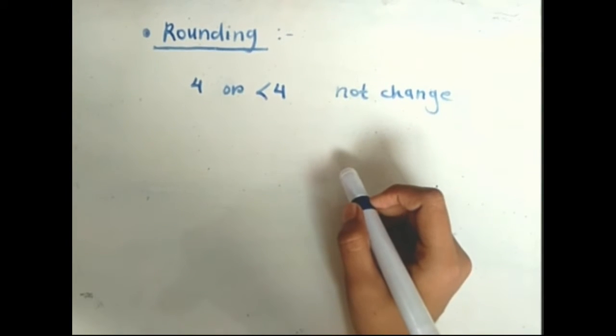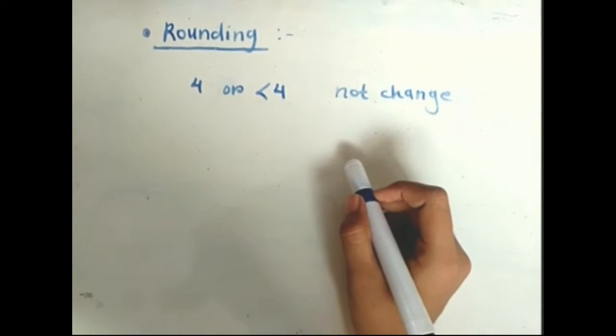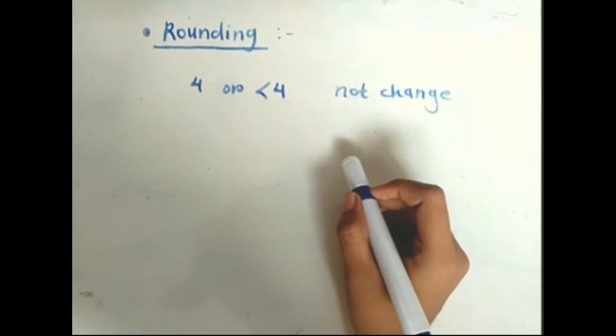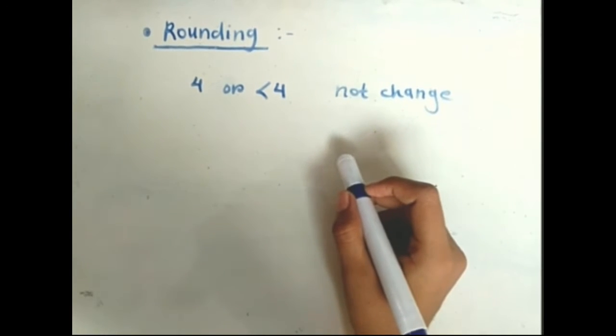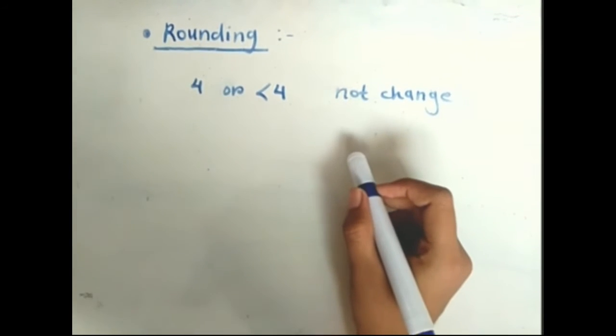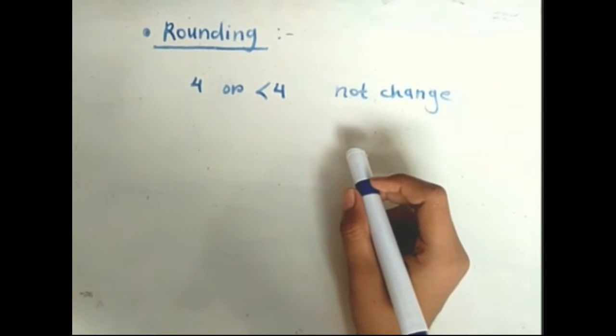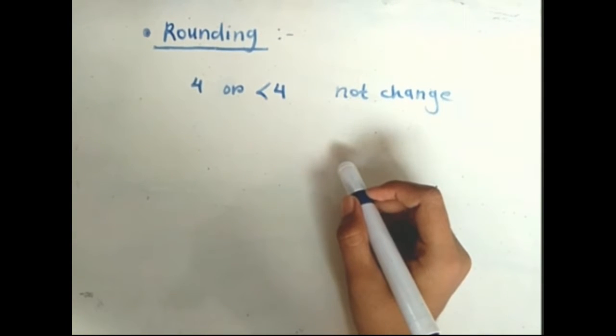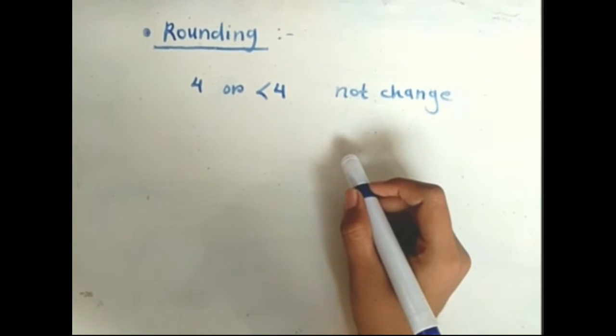In the previous two sessions, we had discussed what is error and what are the types of error. In today's session, we will discuss what is rounding, what is precision, what is accuracy, and error propagation. Now, first of all, we will see what is rounding.